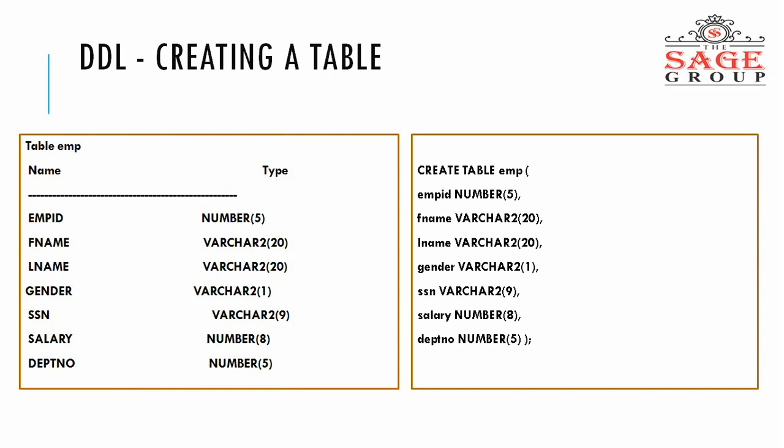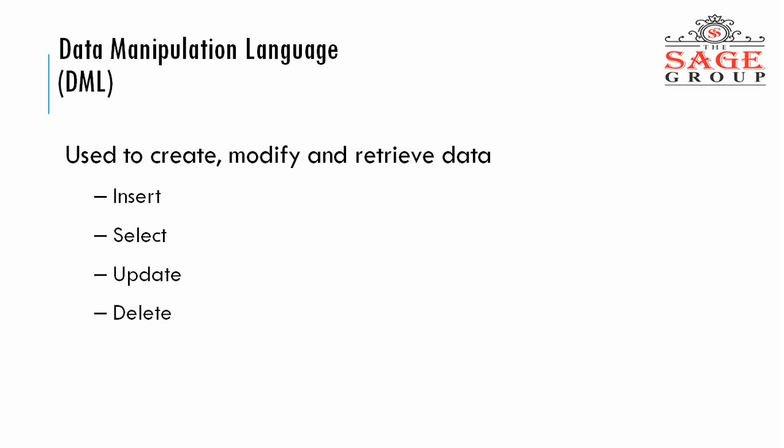Then first name varchar2 20, then last name, then gender, then SSN, salary, department number. After writing this statement, we perform the run. Then we will get the message that the table is created.